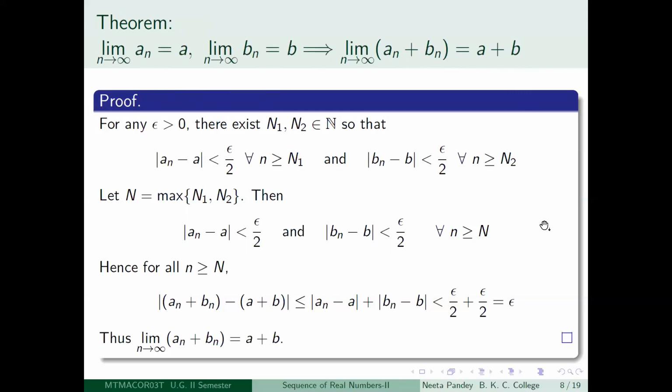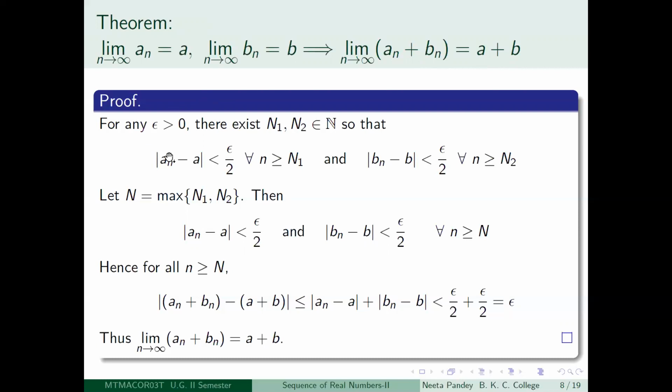The proof is very straightforward. It is just a manipulation of the definition of convergence of a sequence. So you should be very careful about how to do it without mistakes. You want to show that such a result is true. So how do you do that? You choose any epsilon greater than 0 and then try to find a suitable positive integer capital N so that the required inequality will be true.